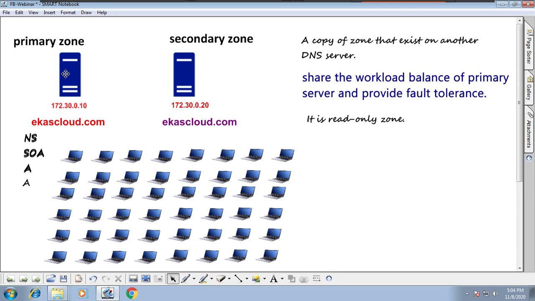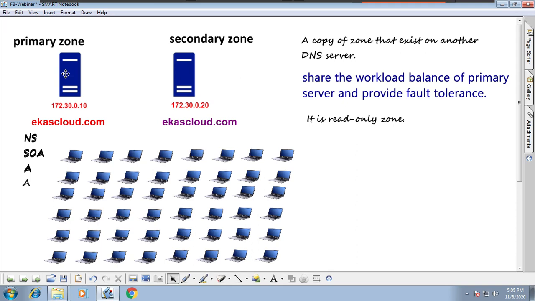If you don't know about the secondary zone and primary zone, please watch our previous video. This is a continuity of the DNS server concepts.